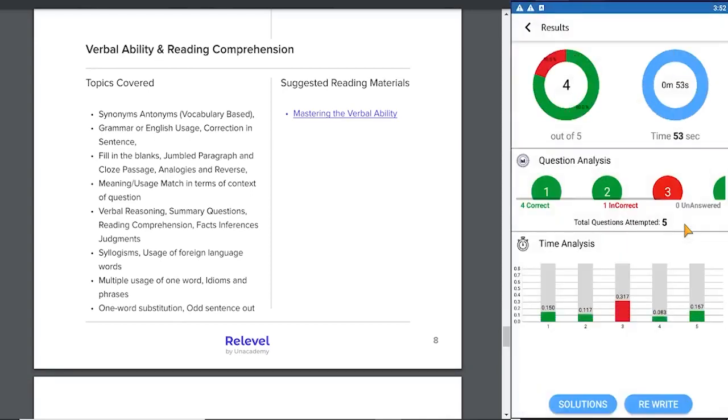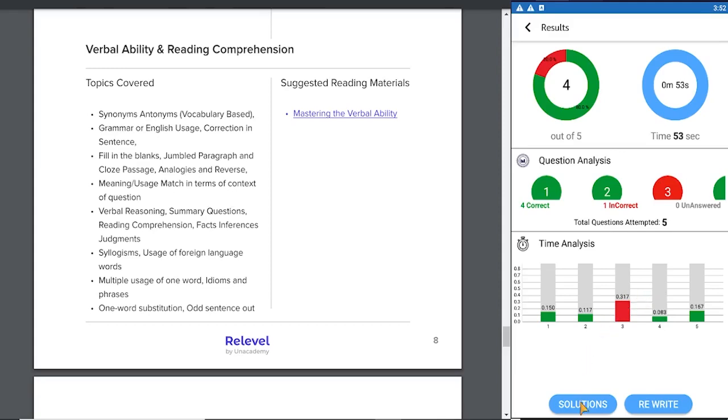Once you're sure about the answer, press submit, confirm it, and here is the all important analysis. I got 4 out of 5 right, but this part is very important. It took me 15 seconds for question 1, 11 seconds for question 2, 31 seconds for question 3, which I got wrong, and 8 seconds. It may take longer in real world test situations.